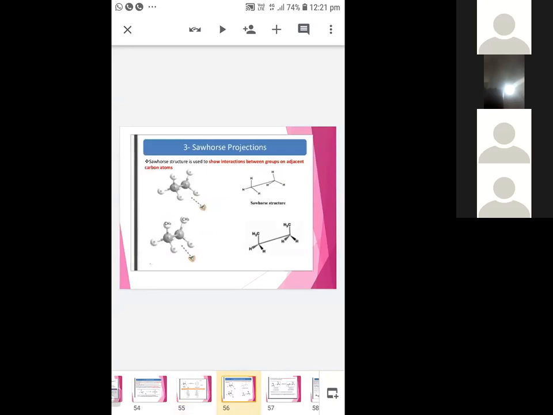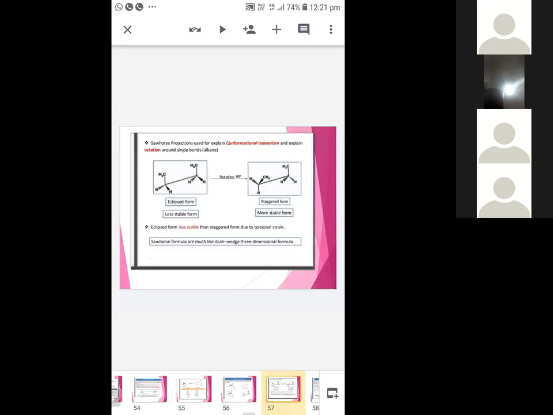And the Sawhorse representation is something better. There are two types of Sawhorse representation: eclipsed and staggered. You see here, the eclipsed form is the less stable form, and the staggered one is the more stable one. That is a Y form, inverted Y or Y form.